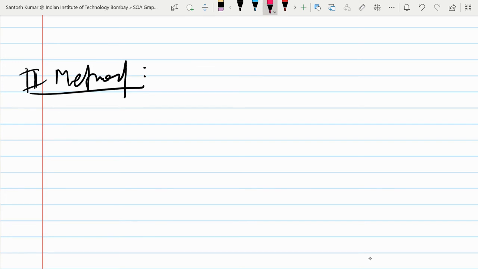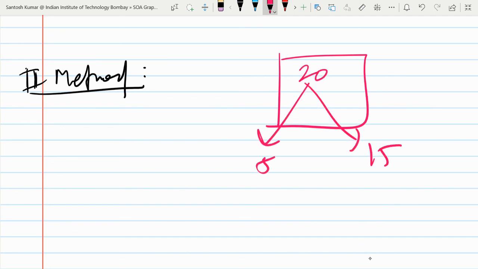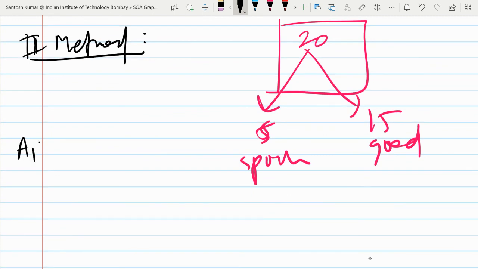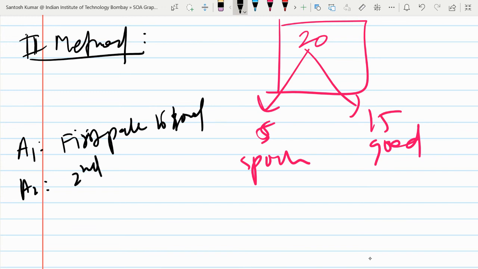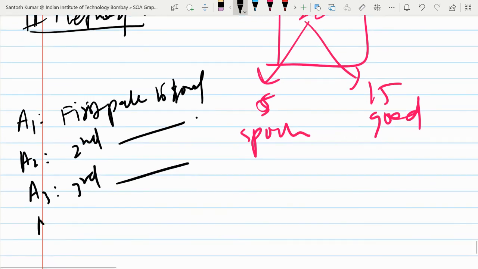So think of it like this. There is a box which contains 20 milk packets, 5 are spoiled and 15 are good. Now A1, I'm telling first packet is good. A2 means second packet is good. A3 is third packet is good, right? And A4 I'm taking fourth packet is good.